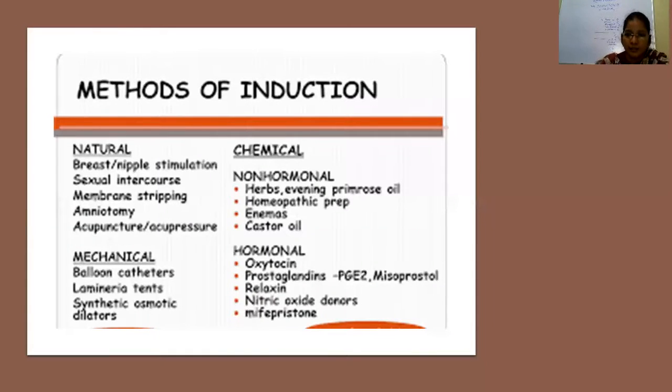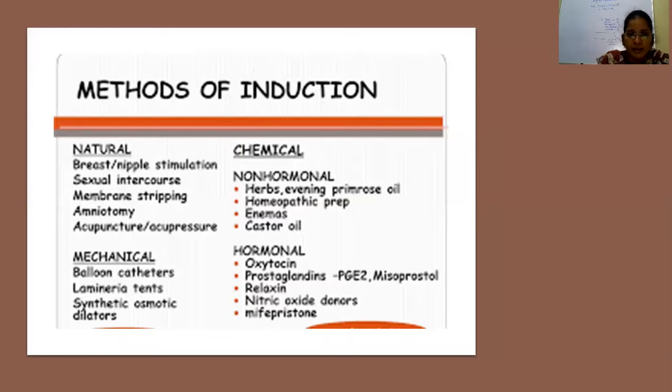Coming to methods of induction, this is a very important topic for you. It will be asked in Viva and it is a favorite question of all examiners. We have 4 methods of induction. One is natural method, mechanical, chemical and hormonal.